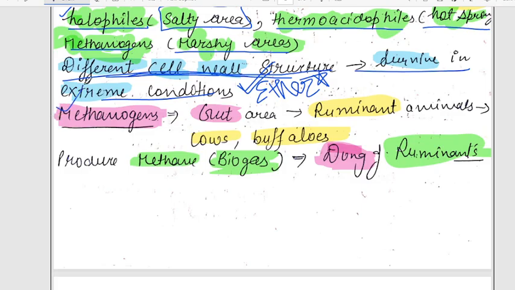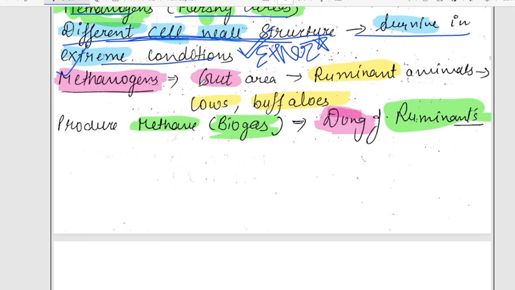Now we are going to talk about methanogens. In the gut area they have methanogens. They live in the body of ruminants. What is a ruminant? Cows, buffaloes, their dung. In the dung of ruminants like cows, methanogens, methane producing bacteria, are found, and in many biogas plants methanogens are used for various purposes.